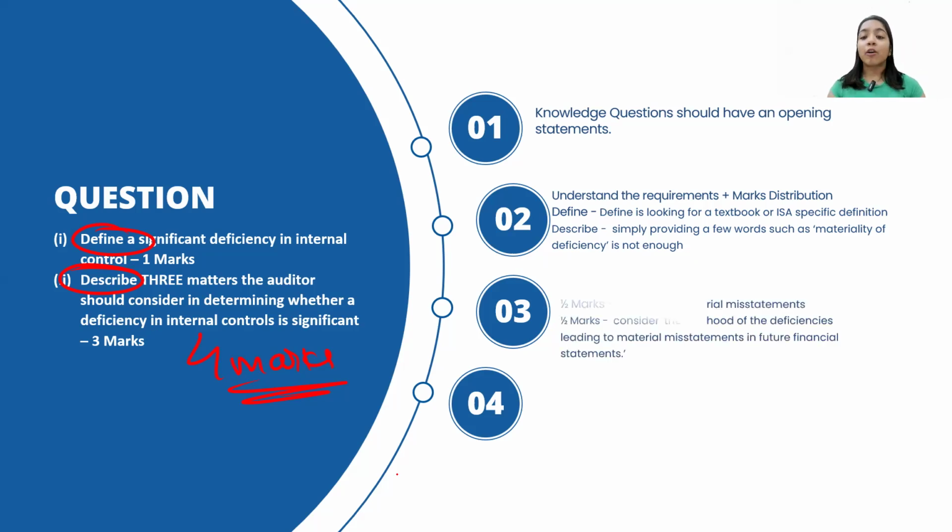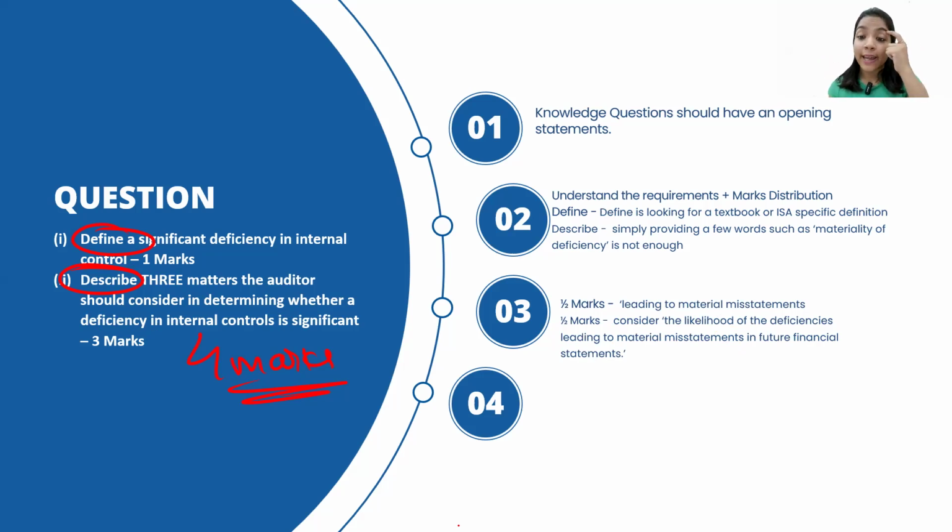Fine. Now coming on to the 3rd mark, examiner has clearly told us, if you write a general statement, for example, leading to material misstatement, you will only get half marks. How you need to fetch another half mark is by explaining it. Consider the likelihood of the deficiency leading to the material misstatement in future financial statements. This is the correct way and a professional way to write it.